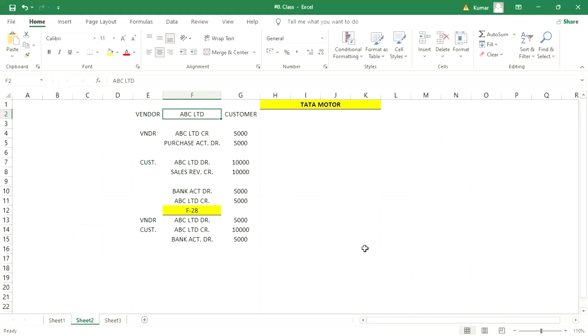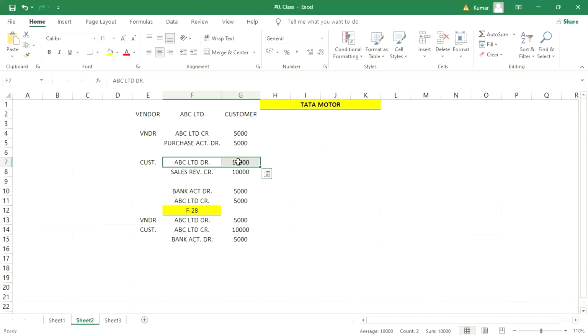But generally, if you have received that amount and you say that ABC Limited is credited with 5,000 rupees, then there will be a problem, right? Then these two line items are not going to be cleared. You'll have only one credit line item for ABC Limited, and the debit line item is 10,000, right? So what we do, guys, is link the customer master and vendor master.